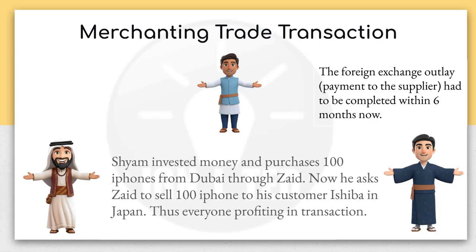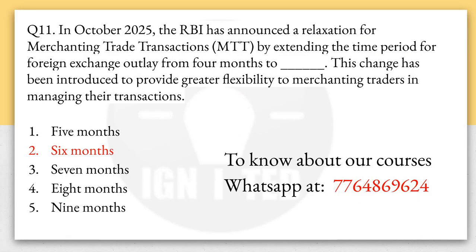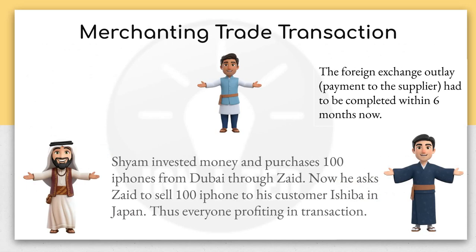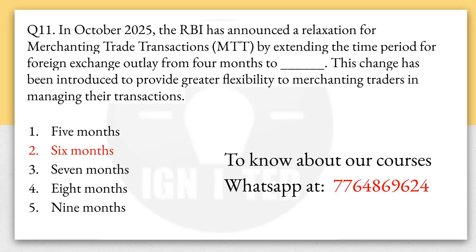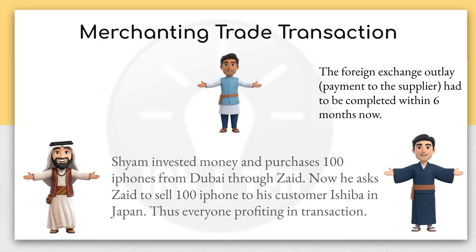So whatever transaction happens, it requires some outlays. So the foreign exchange outlay payment to the supplier had to be completed within 6 months now. Earlier it was 4 months. Okay. So that has been increased to 6 months, which is a good thing for them. So this came as a notification from RBI a few days ago.